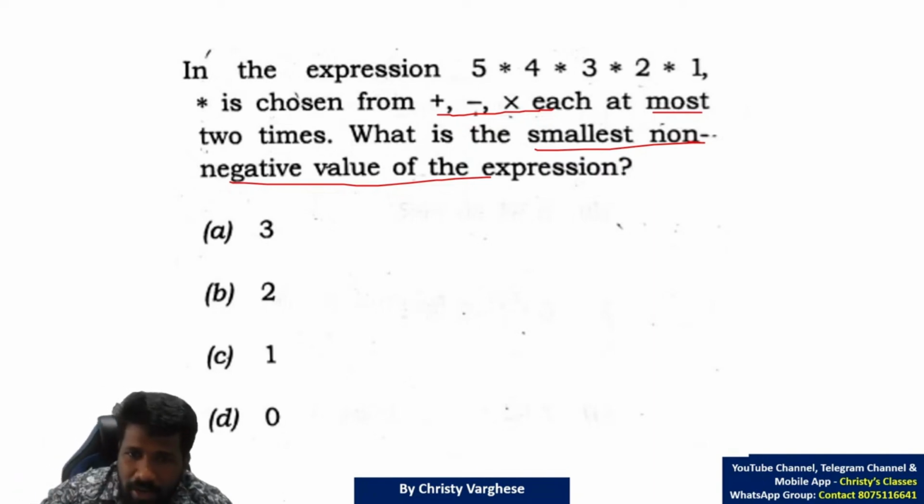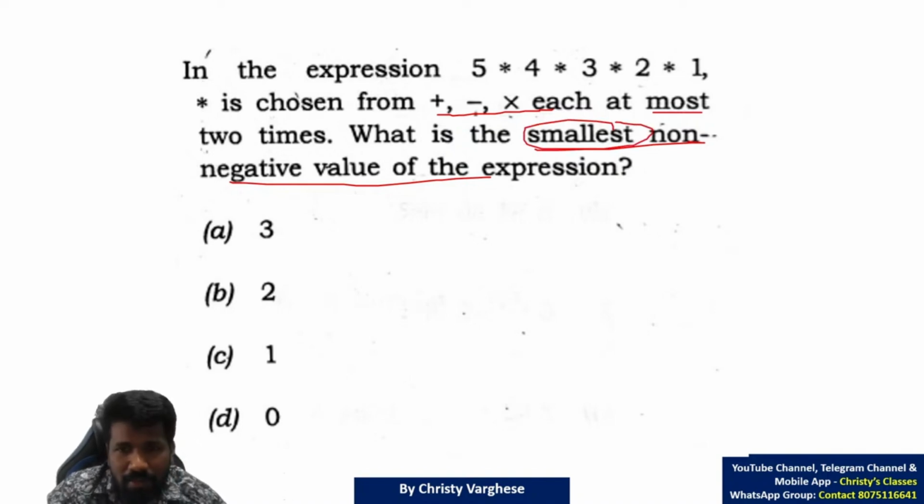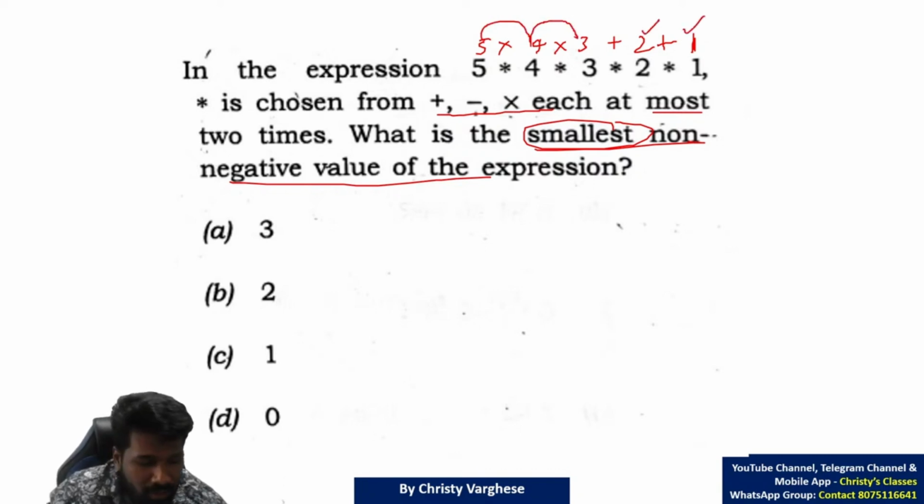Here smallest means we have to minimize it. There are many ways. For example, if I take 2 multiplications, 5 into 4 into 3, and then 2 additions, will it be minimum? That will be a very huge number. 5 into 4, 20, 20 into 3, 60, plus 2 plus 1, 60 plus 3, so 63. That is not minimum at all. The options are very small numbers.